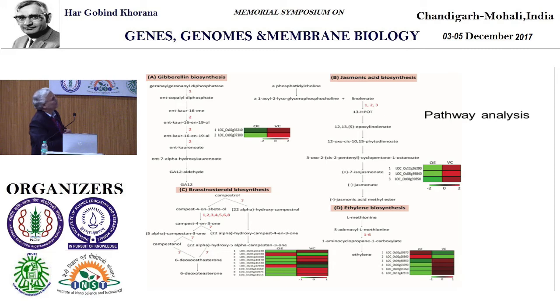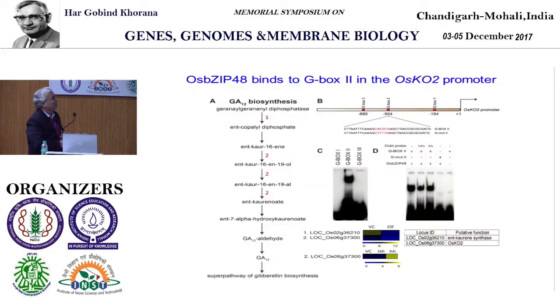BR biosynthesis, jasmonic acid, or also ethylene, which are affected differentially. And you can see in heat maps that overexpression causes downregulation of these genes, and they are upregulated in case of controls.